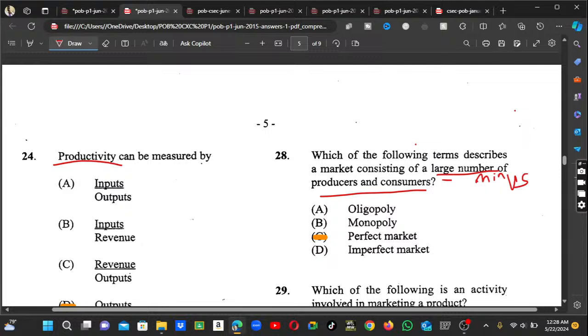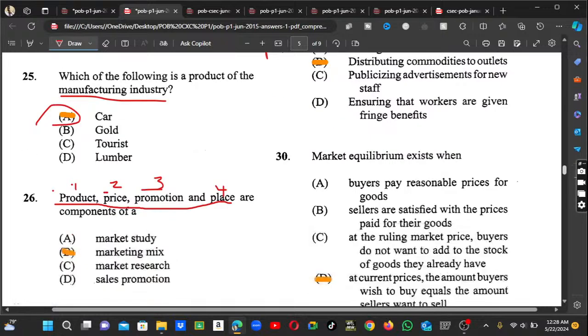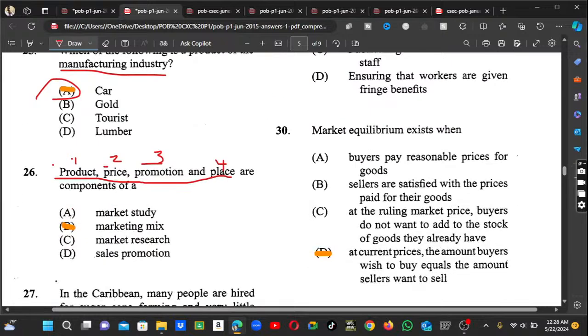All right, good. So here the answer will be C, guys. Perfect market. Not spending much time. Number 29. Which of the following is an activity involved in marketing a product? We know that in marketing a product, we have to distribute commodities to outlets. So this one is a repeated one as well. When I put R beside them, guys, it's a repeated one. All right. Market equivalent exists. This one is a repeated one as well.